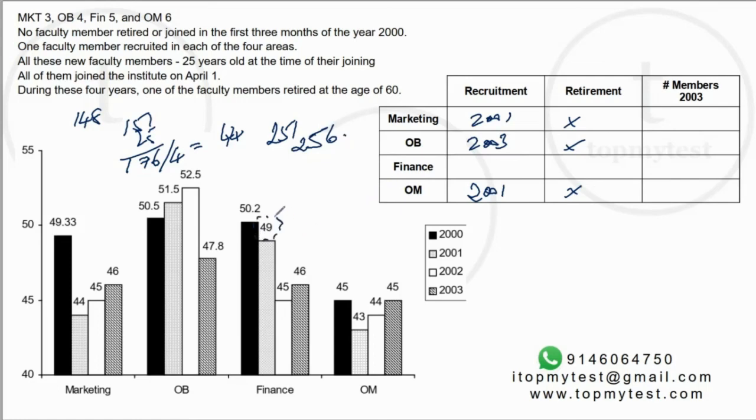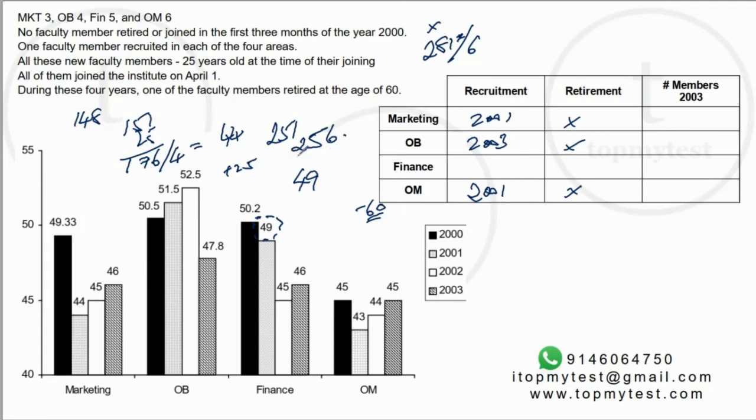But the average is only 49. Now, 49 can be because one person of age 25 joined, or because one person of age 60 retired. If one person of age 25 joined, the total age would have been 281. The total number of people would have been 5 plus 1, 6. This divided by 6 is not 49. Right? So we know that the person of age 60 retired.